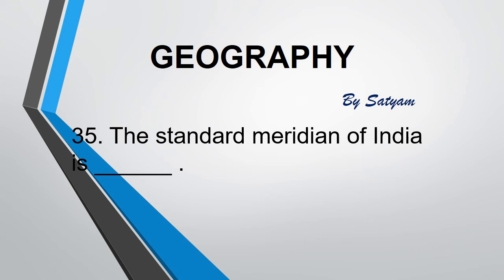The next question is, the standard meridian of India is dash. The answer is 82 degrees 30 minutes east. This standard meridian passes through Mirzapur in Uttar Pradesh and is considered as the standard time for the whole country. It is known as the Indian Standard Time, IST.